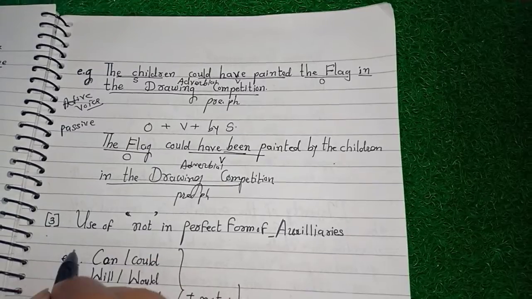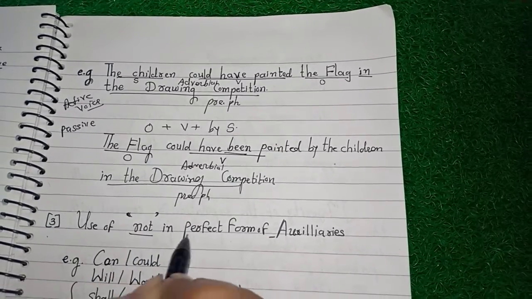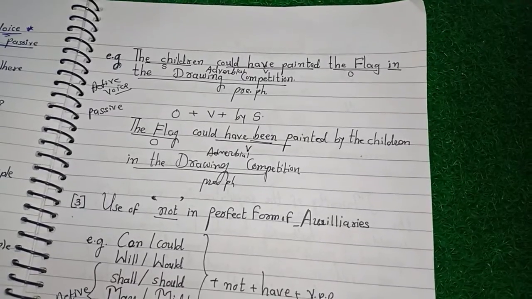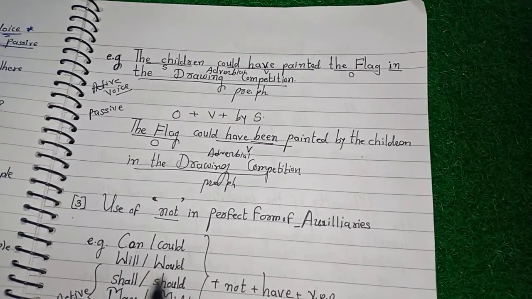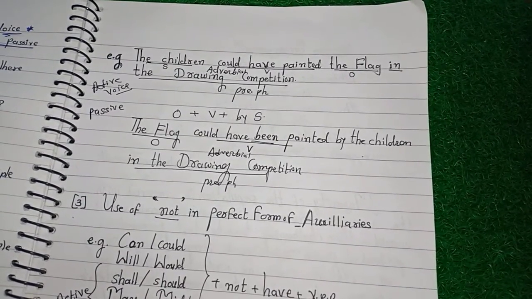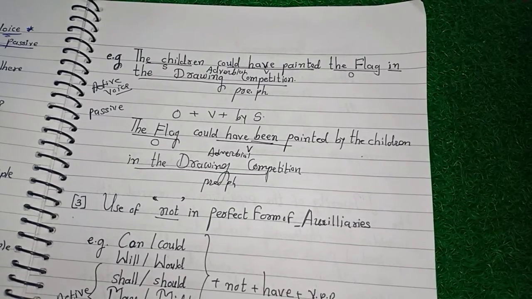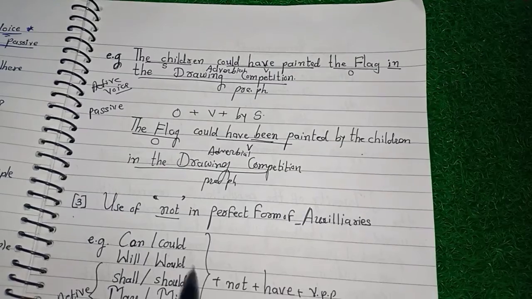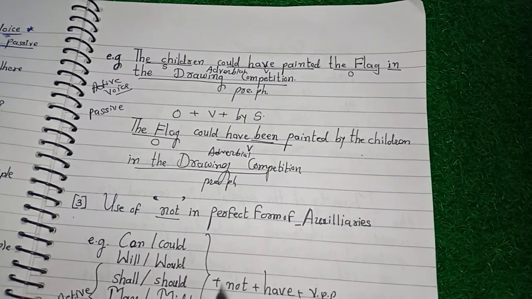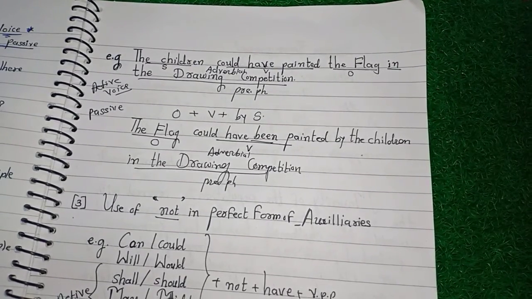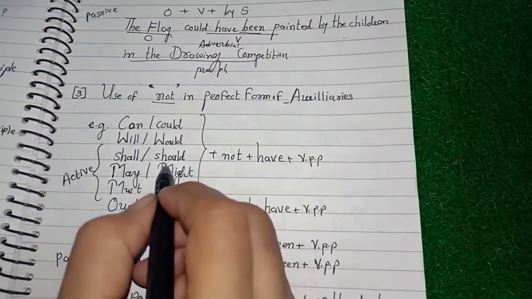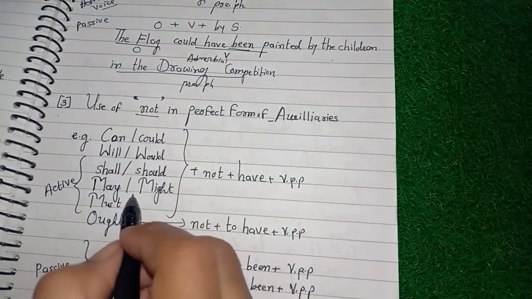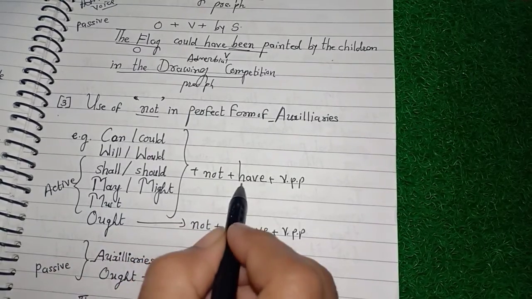Okay. Now let us take the use of not in perfect forms of auxiliaries. Here we go. With the active voice: can, could, will, would, shall, should, may, might, must and ought. In the structure of these perfect forms, you have to use not immediately after the auxiliary. See here, can, could, will, would, all the auxiliary forms, then plus not, plus have, plus VPP.